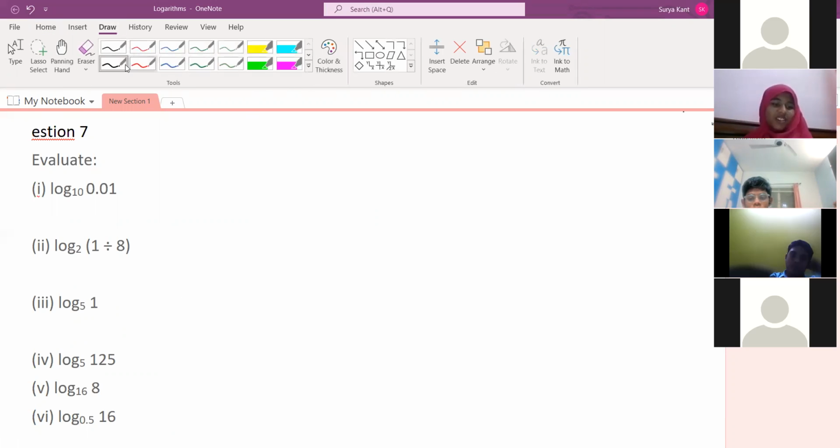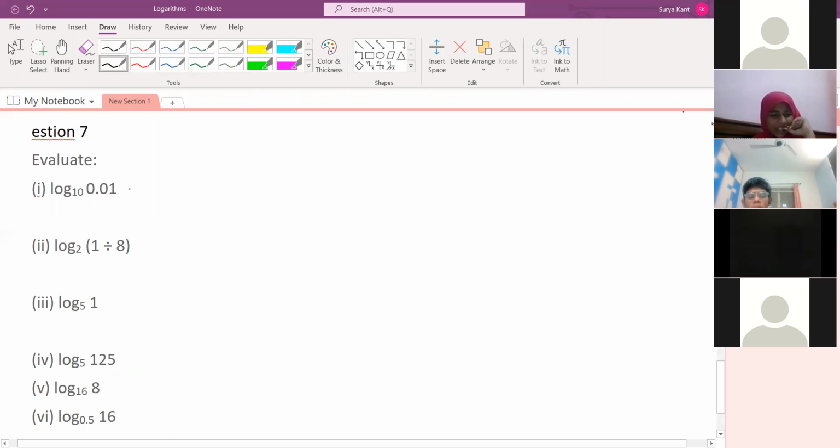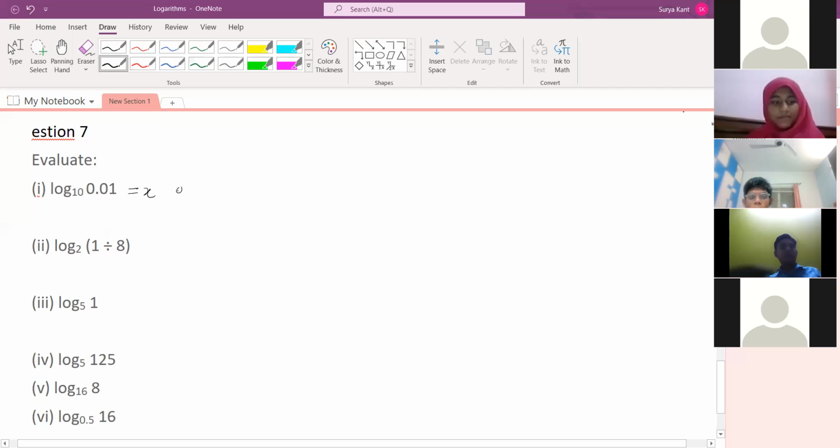Sir, 5 done. So is equals to X. What is the answer here? Sai Charan, for first one? Sir, for first one, sir. X is equal to 2, you are getting right. Anya? Sir, I'm doing third one, sir. I did it. Sir, the first one is -2. Yes, first one is -2. Anyone who is not getting the third one?